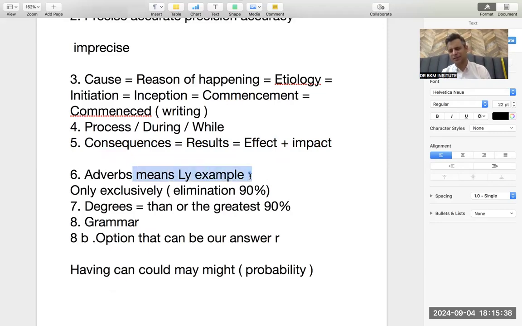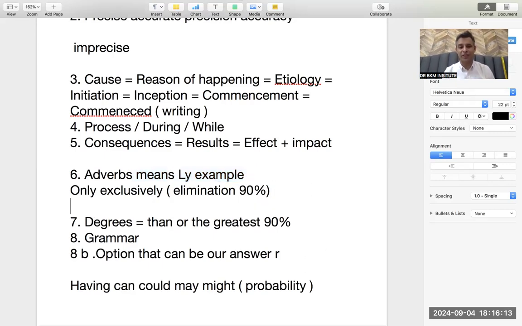Adverb means ly words. They should be eliminated. Ly means only, exclusively, rarely, but not every time. You have to see. Today we have done 2 answers which had the word ly. That is why they became the answer. But most, 90% ly words would be eliminated. Because if I say something is rarely happening, that means I'm saying it is happening very rarely. But if the paragraph is saying these things are happening often or frequently, that means they are opposite. So you can't do this option. So you have to take care of these words for sure.